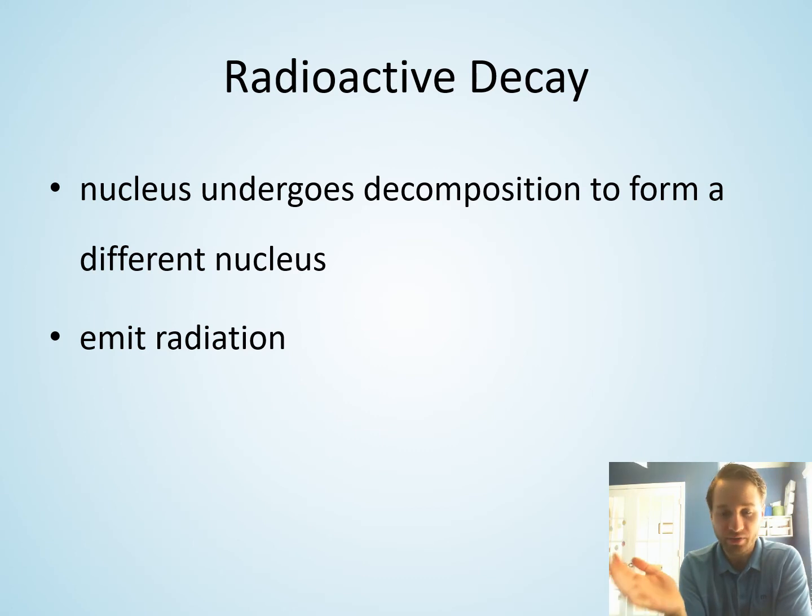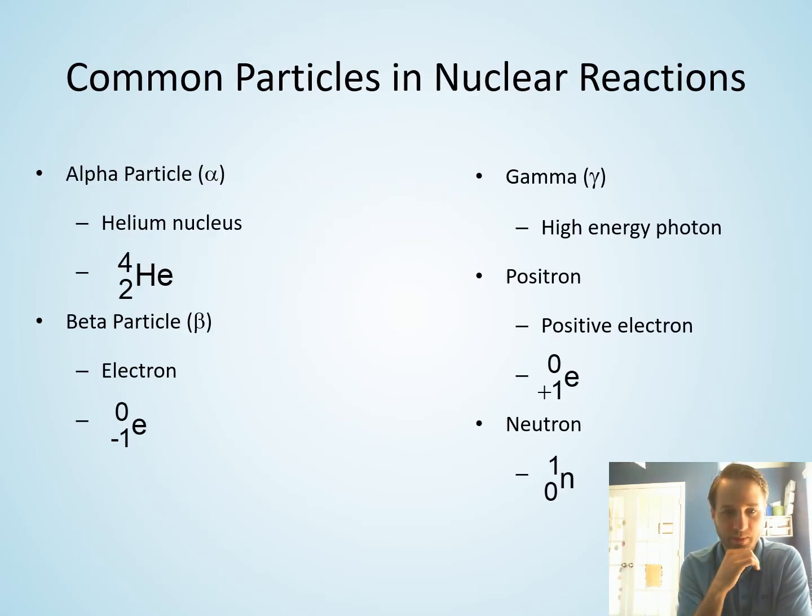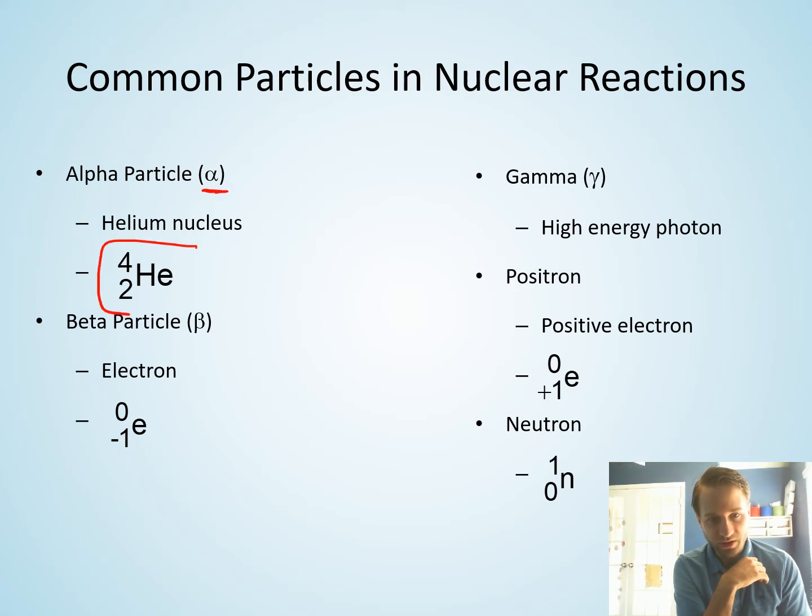There's a variety of different types of radiation. Some are more harmful than others. The main types of radiation we'll talk about in this class are things like alpha particle radiation, that is a helium nucleus. An alpha particle, given by the symbol alpha here, is just a helium nucleus.